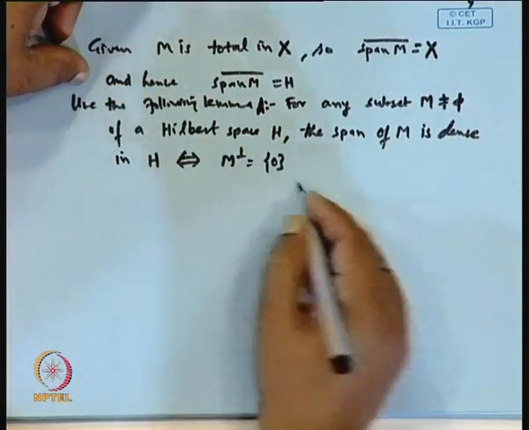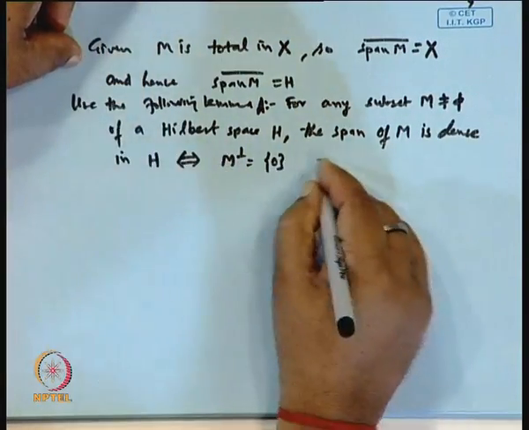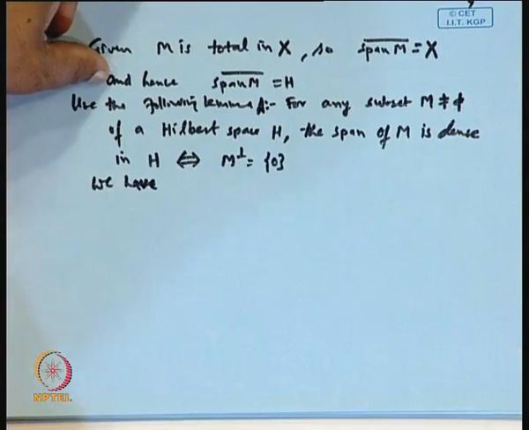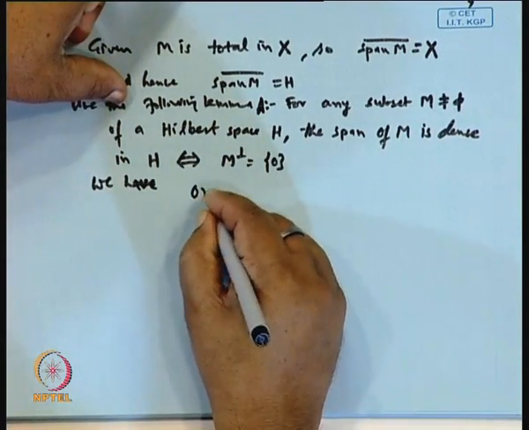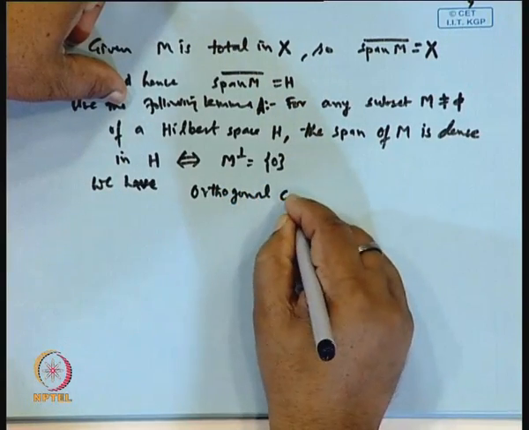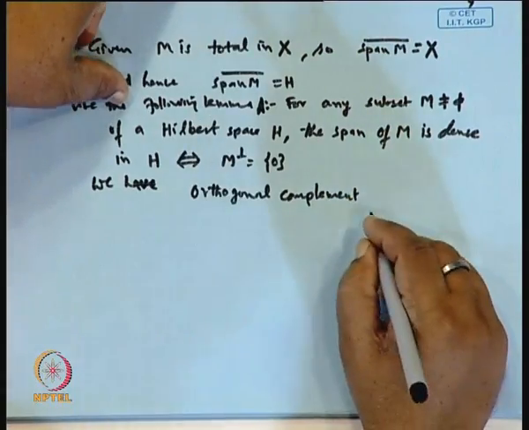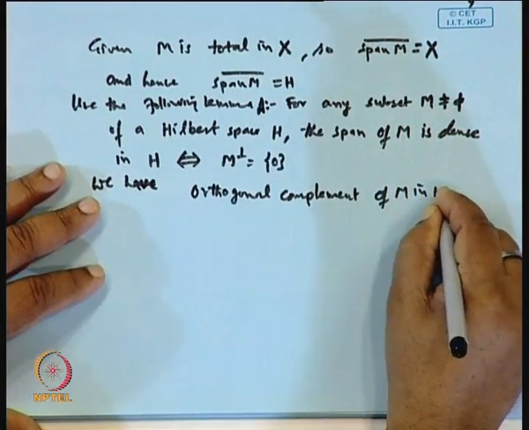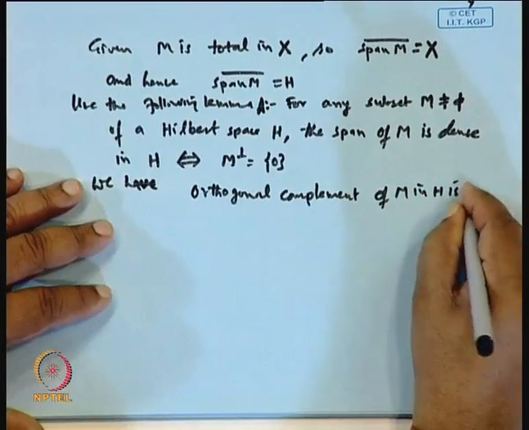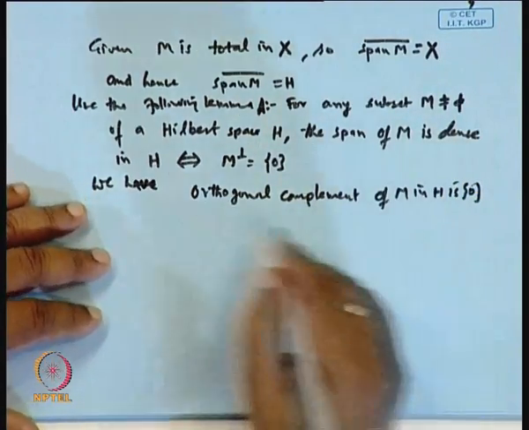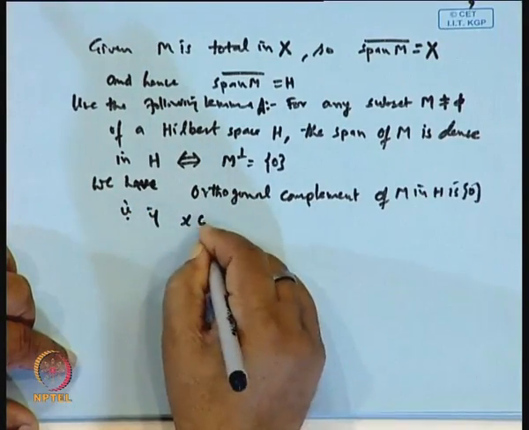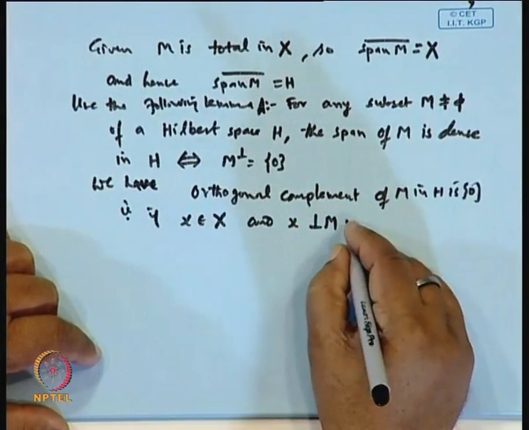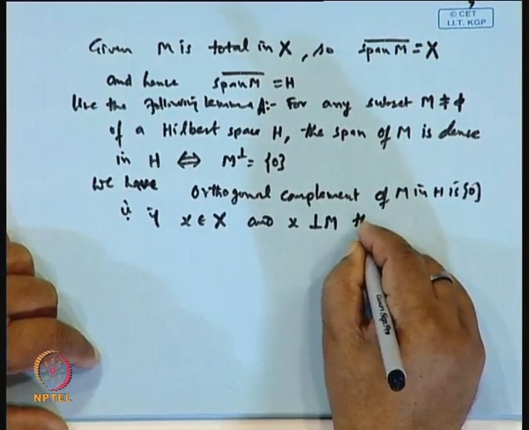So, using this lemma we have that the orthogonal complement of M in H is the singleton set {0}, and that is, if x is an element of X and x is orthogonal to M, then x must be 0.